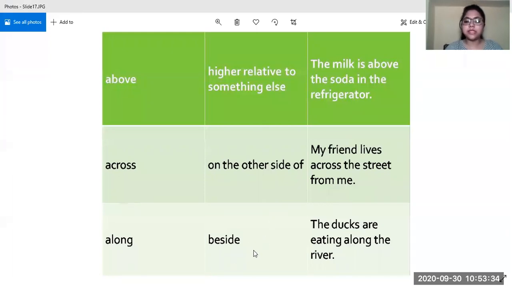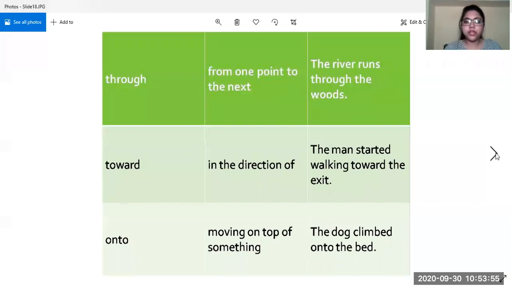Along means beside. The ducks are eating along the river, or I walked along the seashore. So when you walk, or when you are in a direction which is beside something, then we use along. Through means from one point to the next. The river runs through the woods. Then toward means in direction of. When you are moving in direction of something, the man started walking towards the exit. So where is he heading to? He's heading toward the exit.